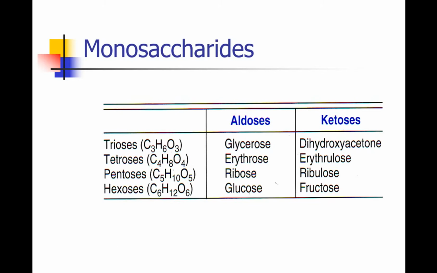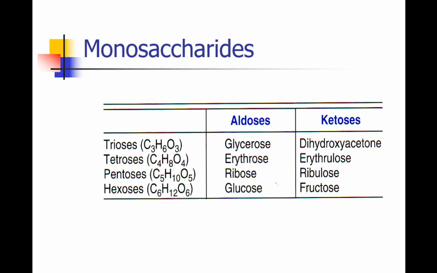For ketotriose, the example is dihydroxyacetone. For ketotetrose, erythrulose. For ketopentose, ribulose. For ketohexose, fructose. So based on the functional group, monosaccharides are classified into aldoses and ketoses. Again, based on the number of carbon atoms in the monosaccharide unit, they are classified into aldotriose, aldotetrose, aldopentose, aldohexose and so on. Similarly ketotriose, ketotetrose, ketopentose, ketohexose, with examples mentioned in this table.